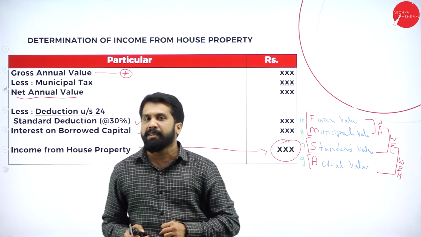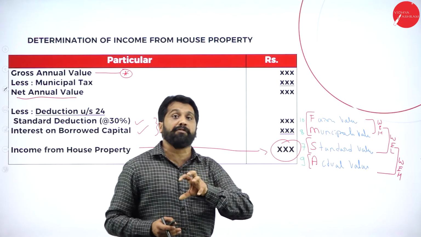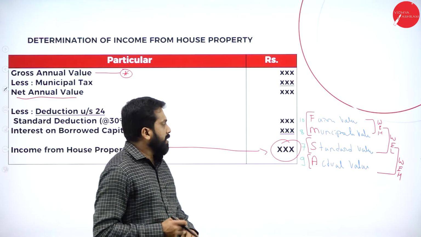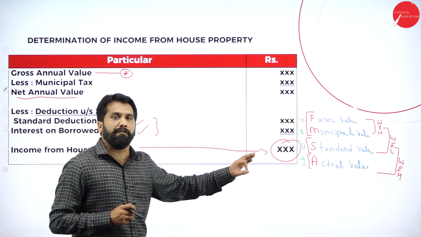That is the municipal value. Fair means in that particular locality, what will be the fair price, fair rent. So that is called fair rent. In the question paper, they have given you all the information out of this.